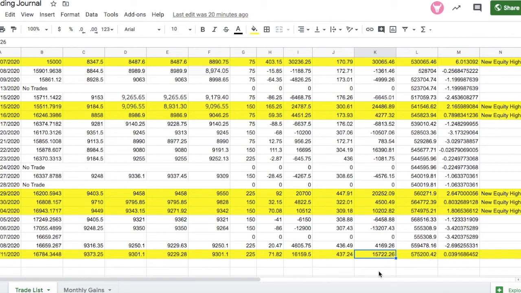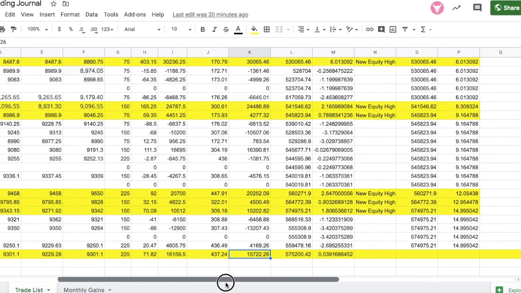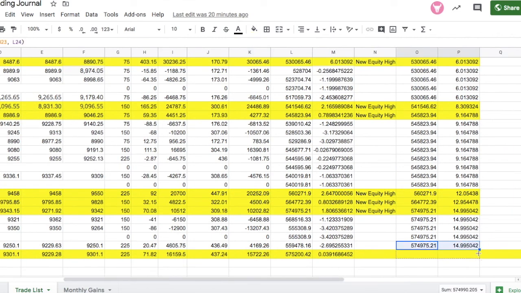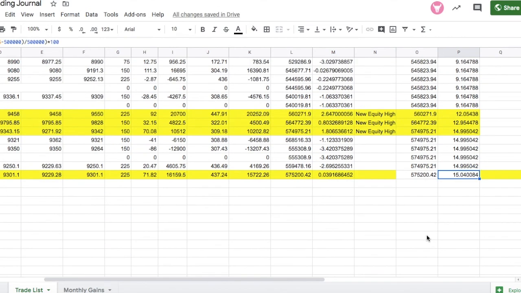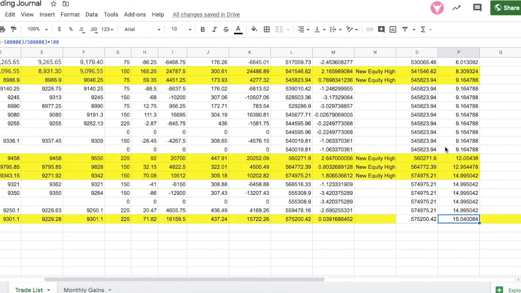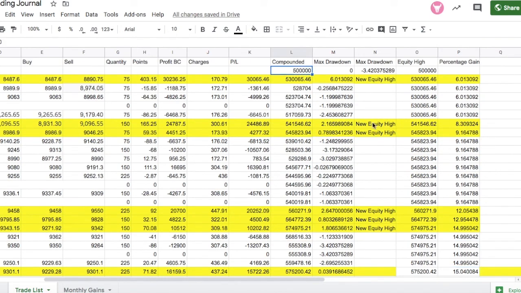This new equity high now brings us to a total gain of 15% from the initial capital. The initial capital that we had was 5 lakhs. So from 6th April to today, 11th, we have gained around 15% in this intraday strategy.